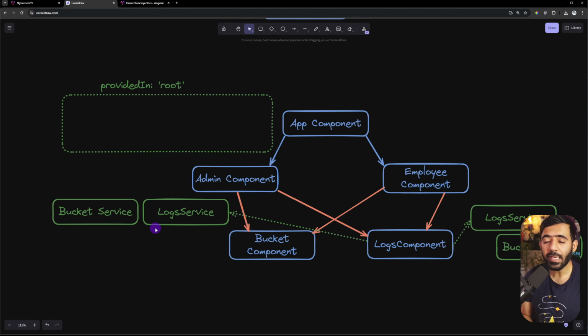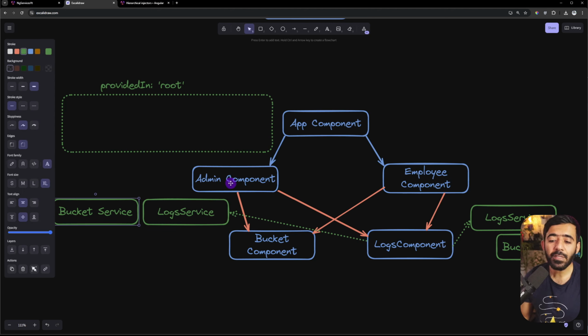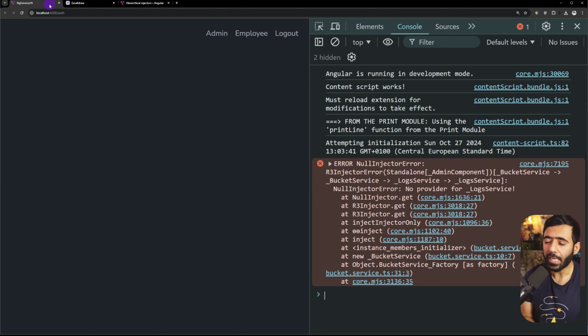Now, in my case, yes, it makes sense to have the bucket service on a component level, even if it creates two different instances. Now, what does that mean? Wouldn't it be the case that the bucket service would have two different arrays for employee component and admin component, and they both would be seeing completely different buckets? Well, not really. And I'm going to tell you why.